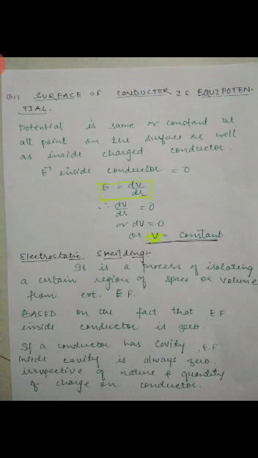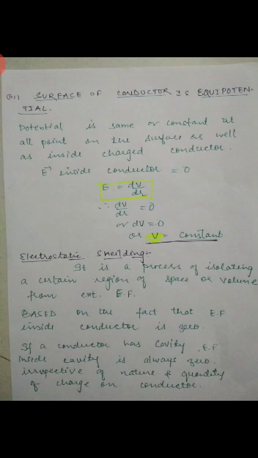Now dV is equal to 0 means what? The differential of potential is coming out to be 0. And if the differential of anything is 0, that thing must necessarily be a constant, because we know the differential of a constant is 0. So here the differential of V is 0.